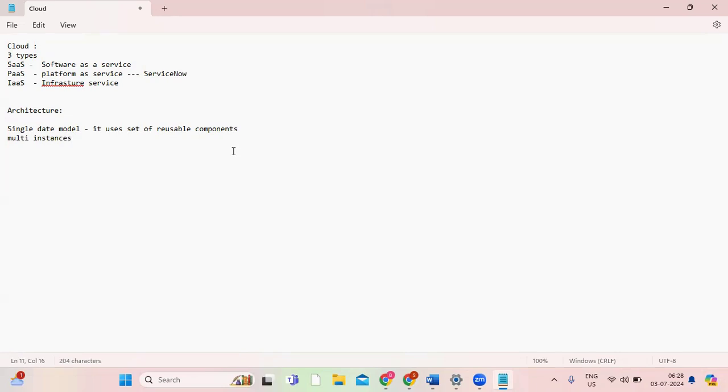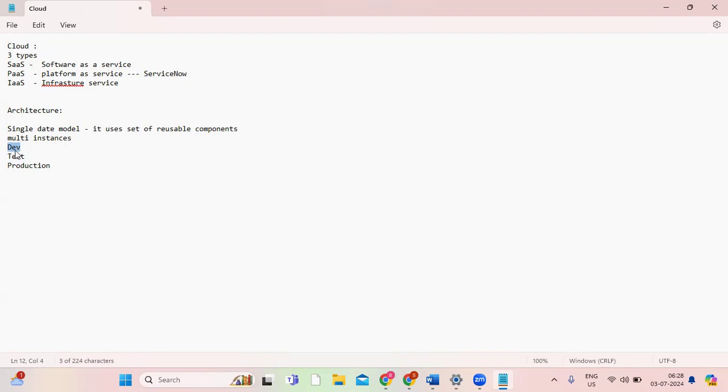One is the development environment, another one is the test environment, and the other one is the production environment. So dev will be having separate bandwidth, test will be having separate bandwidth, and production also will be having separate bandwidth. Even within ServiceNow, the data cannot be overlapped.